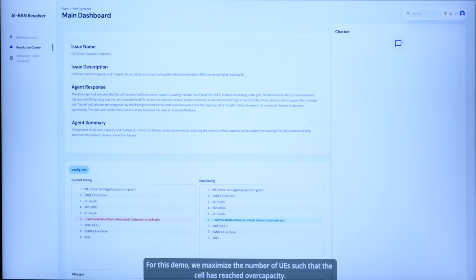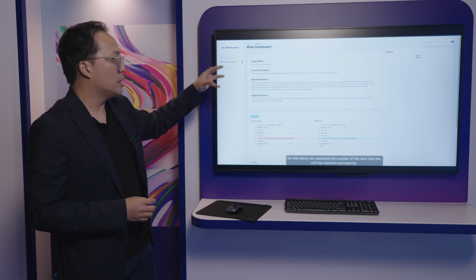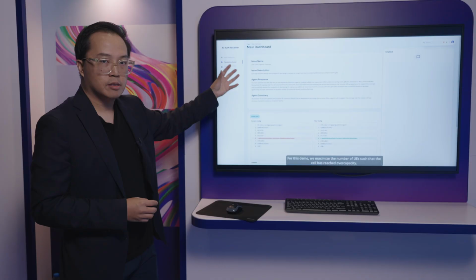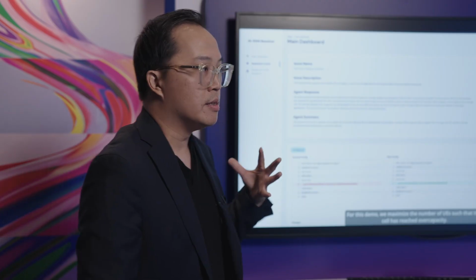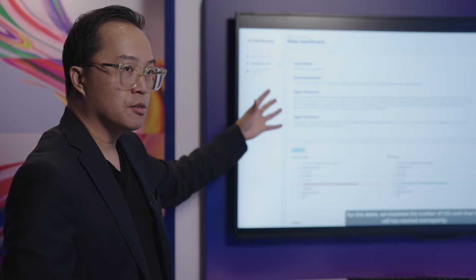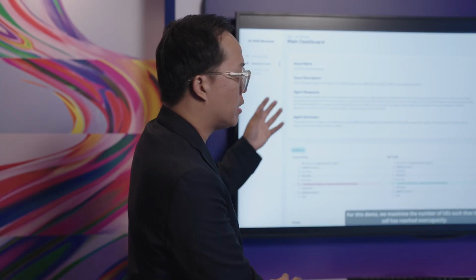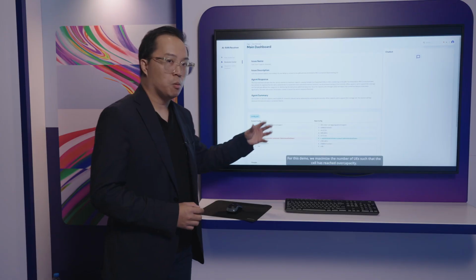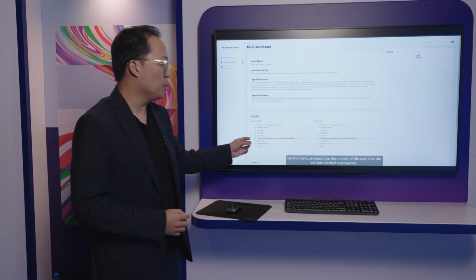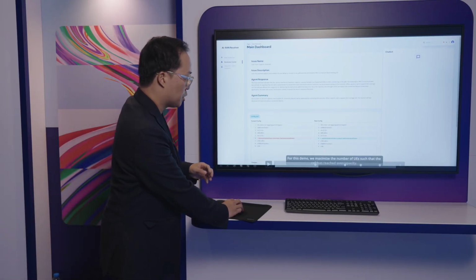As you can see, once we click on the incident, the generative AI agent already did the correlation in the backend to identify what could be a root cause of this issue and suggest one way to fix the issue, which is to turn on a capacity cell in the network. It will also provide a recommendation of what changes need to be applied in the network. So you can see the configuration snapshot here.